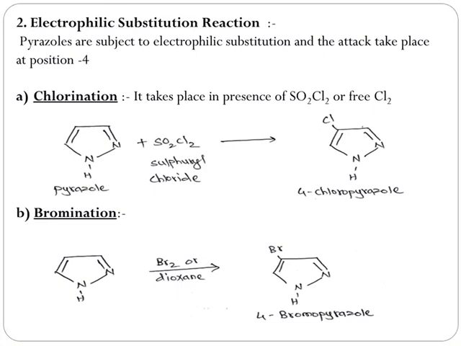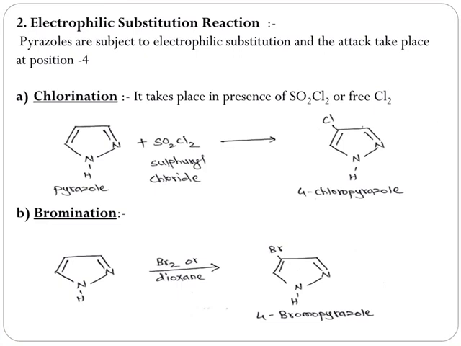Next important chemical reactions of pyrazole are electrophilic substitution reactions. Electrophilic substitution takes place in basic or neutral medium at position 4. That means the electrophiles like chloro, bromo, nitro and sulfo groups are going to attach at position 4 in the pyrazole ring.